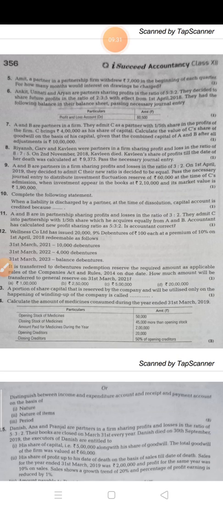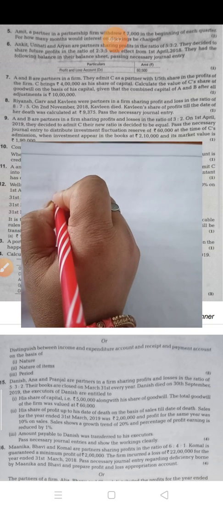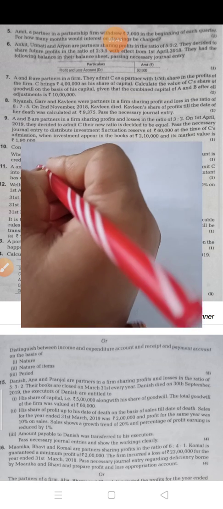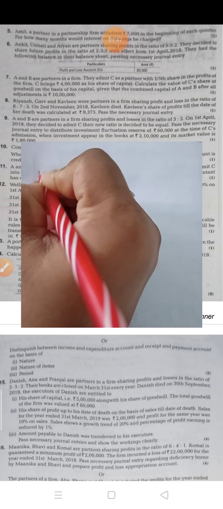So children, let us do this question. C is a new partner, you have to calculate the goodwill of the new partner. So first of all, you have to calculate the total capital of the firm.